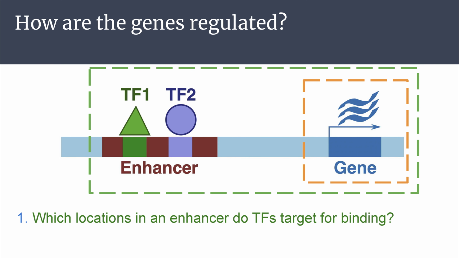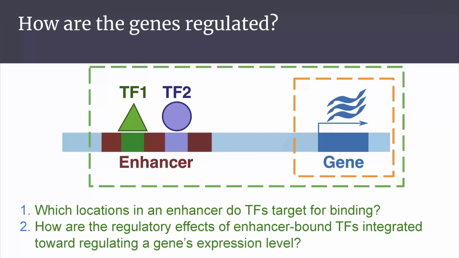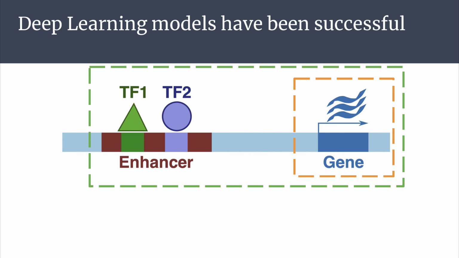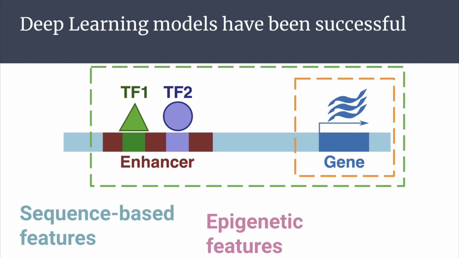First, which locations in an enhancer do transcription factors target for binding? Secondly, how are the regulatory effects of enhancer-bound transcription factors integrated toward regulating a gene's expression level? State-of-the-art approaches that answer these questions do not provide mechanistic understandings. They utilize a broad collection of sequence-based features and epigenetic features, such as GC content, evolutionary conservation, and the existence of histone modification in the sequences being modeled.